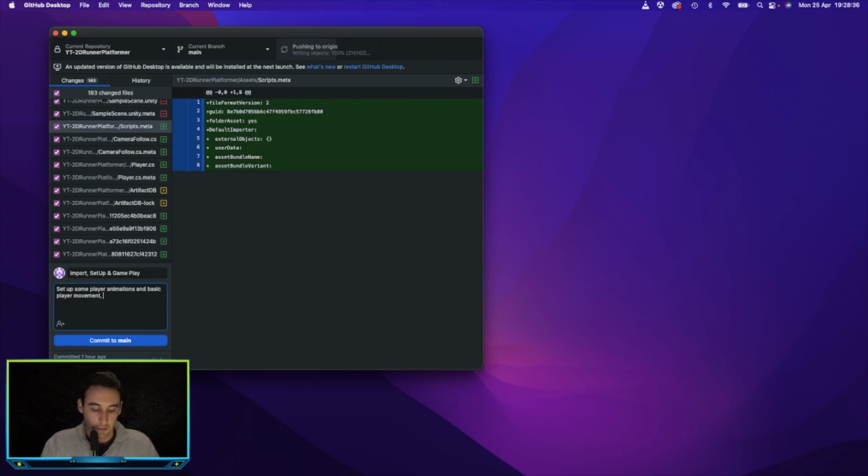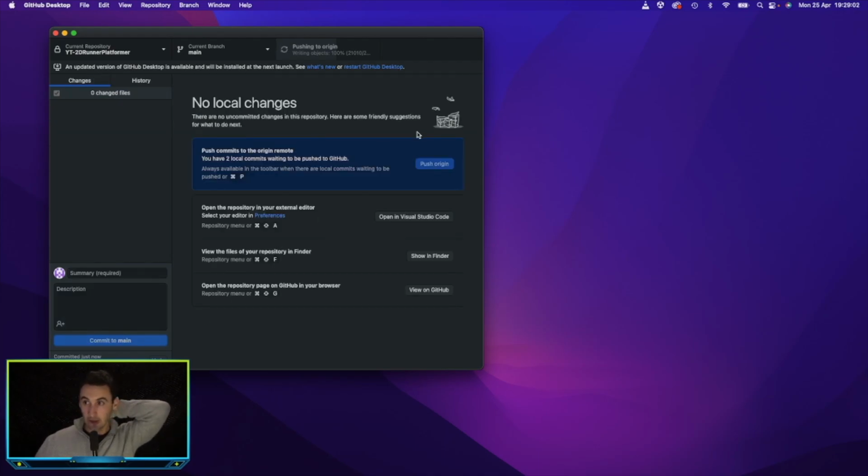What else did we do? We set up the basic player tile map and set up the camera follow script. So that's it. Let's go ahead and commit that and then push that. Okay, the previous one is still currently pushing, so I will push that later on once that's finished.